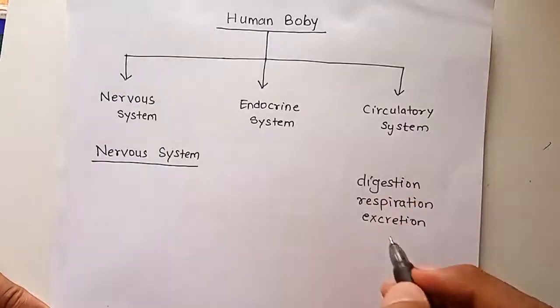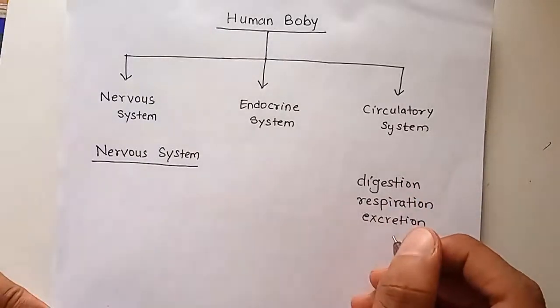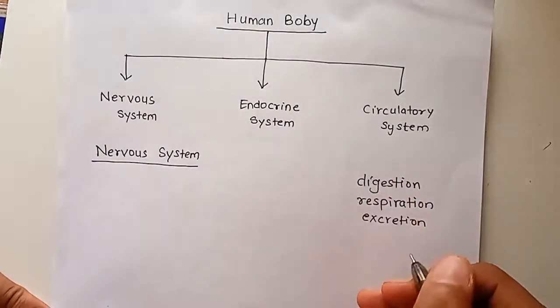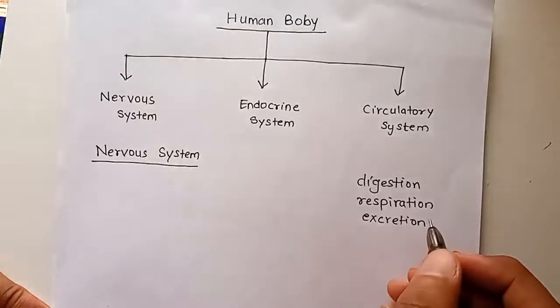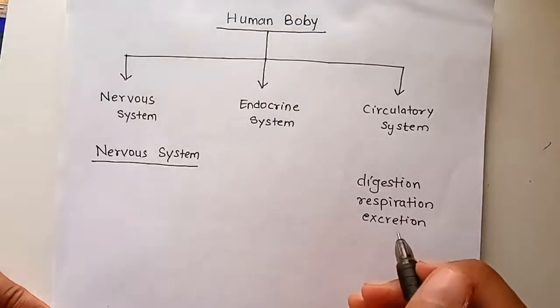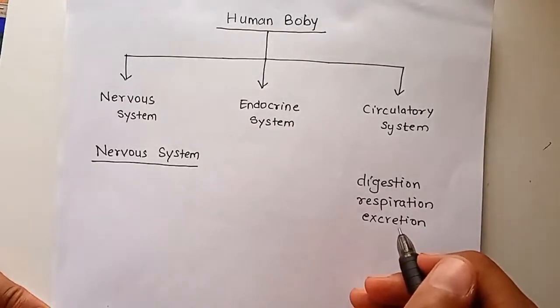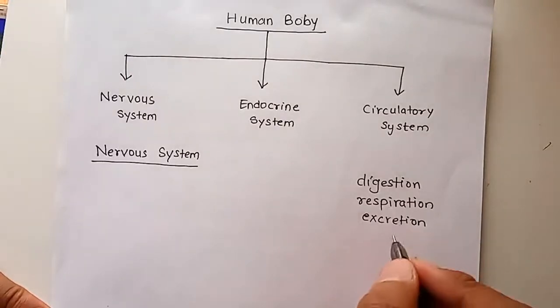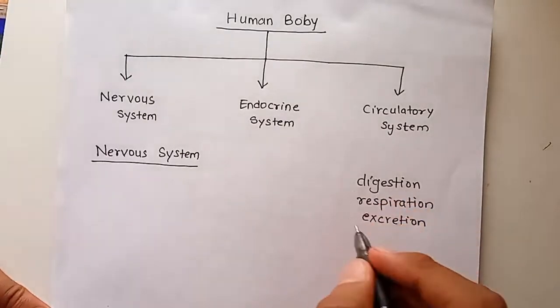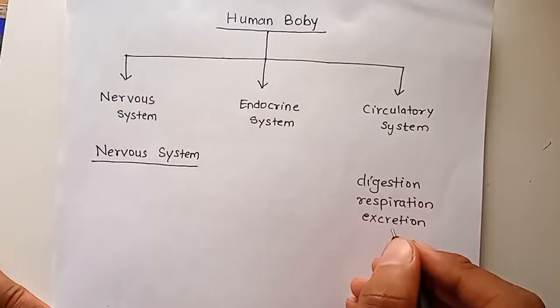These are the different life processes which happen inside our body, and all these processes are interrelated to each other. This interrelation between the activities inside our body is called as coordination.